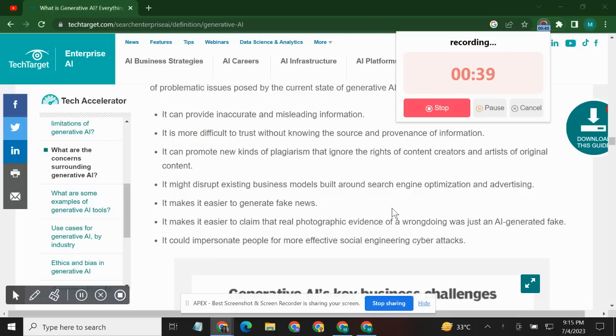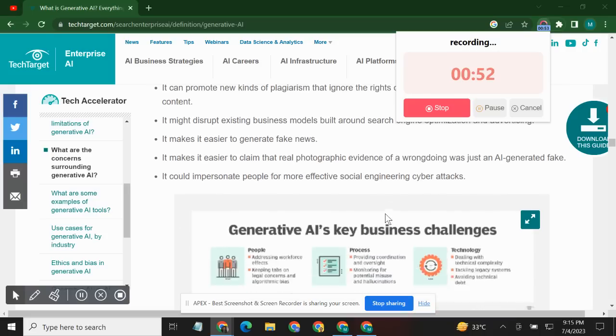It makes it easier to generate fake news. It makes it easier to claim that the real photographic evidence of a wrongdoing was just an AI generative fake. It could impersonate people for more effective social engineering cyber attacks.